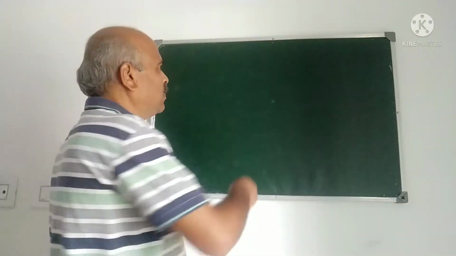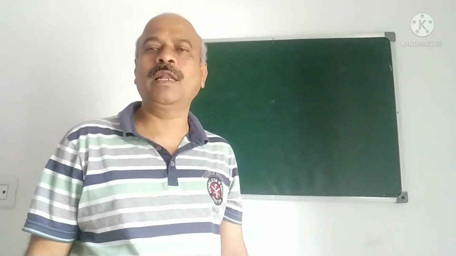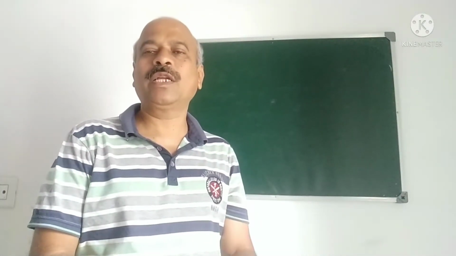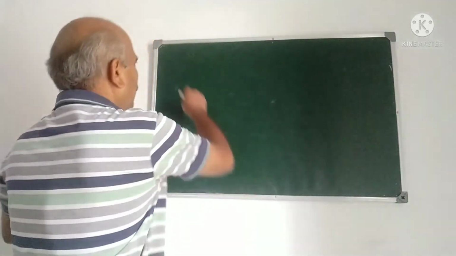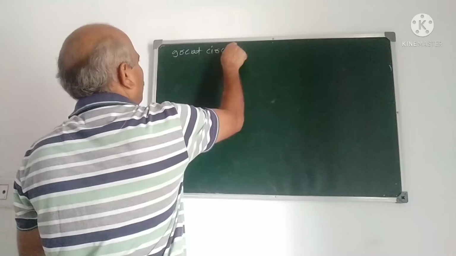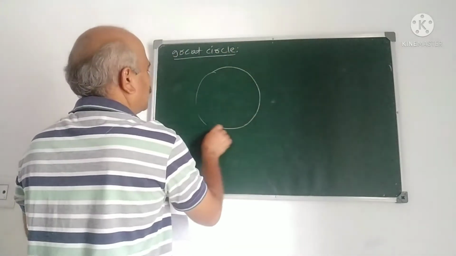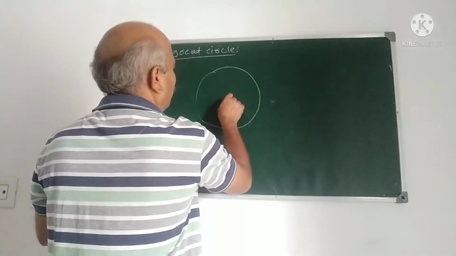In my last video, I explained that the section of a sphere by a plane is a circle. I consider some more examples on that topic. And one important thing is, what is a great circle? Great circle means, you know that the section of a sphere by a plane is a circle.